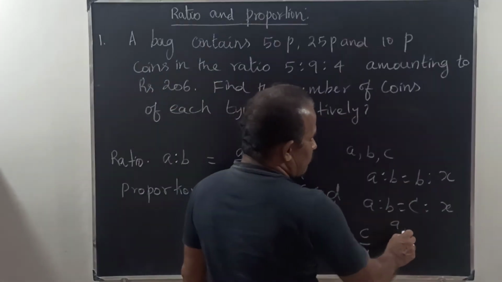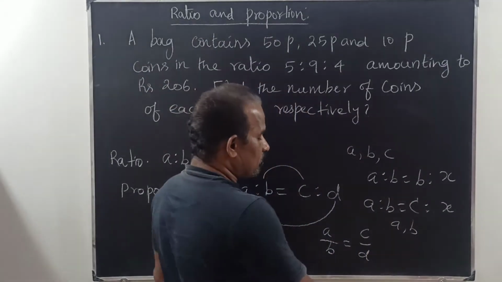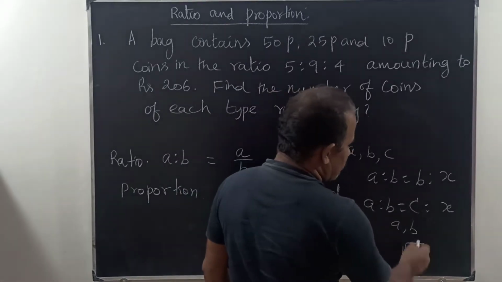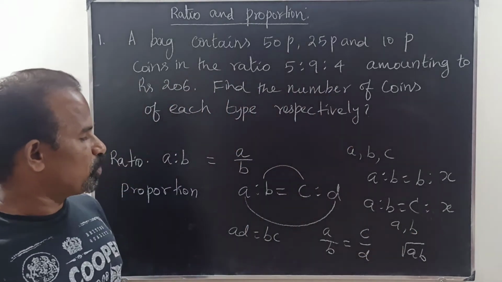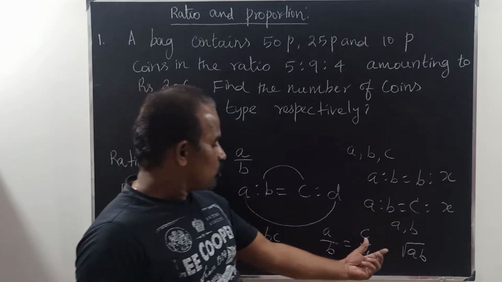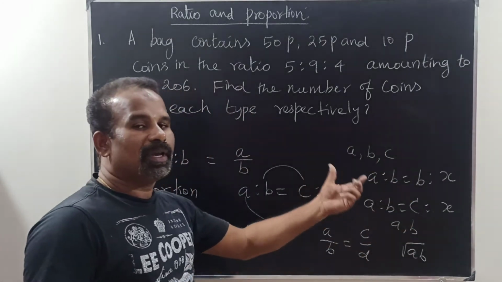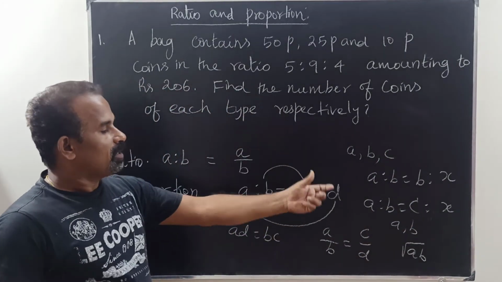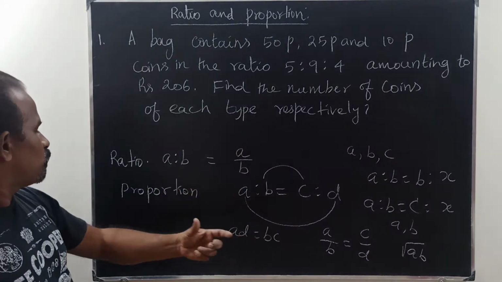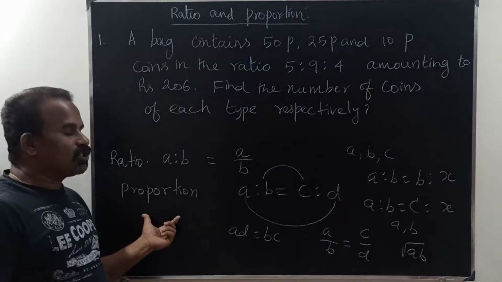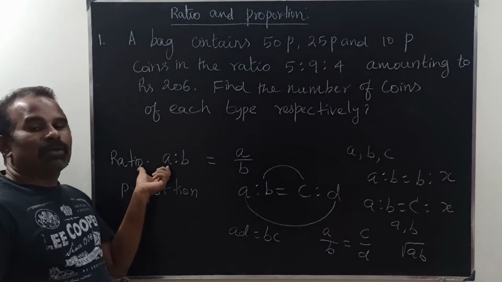Mean proportion of A, B is equal to the square root of AB. So, third proportion, fourth proportion, mean proportion, what is ratio, what is proportion.